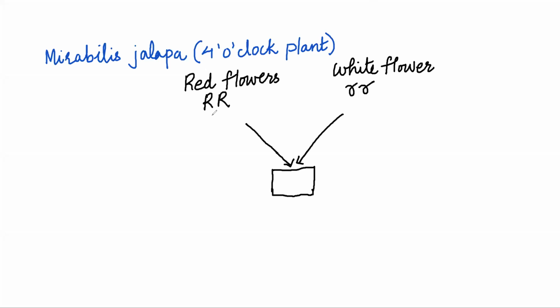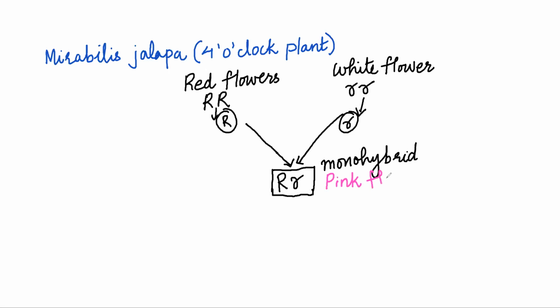So this will produce gamete R, and this will produce gamete small r. So capital R, small r, it is monohybrid, right? It is hybrid for a single character. And what we expect is that this should be red, but these flowers were pink. Now what is happening is the red is not fully expressed. It should have been red, but when red is only partly expressed and cannot be expressed fully, it looks pink.